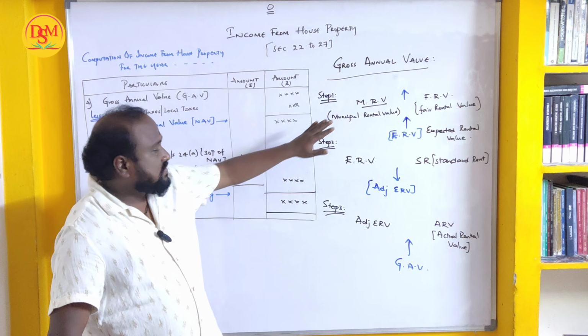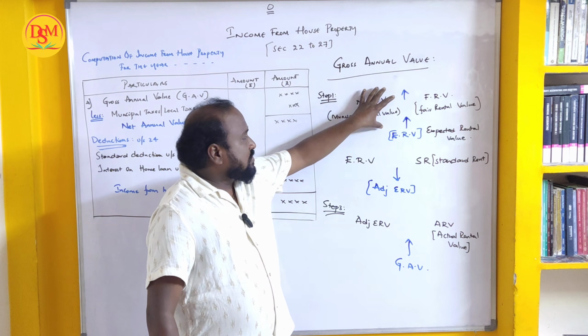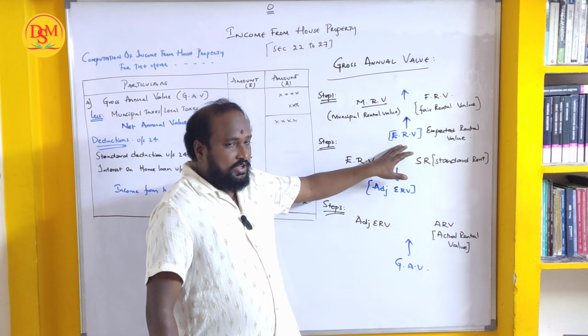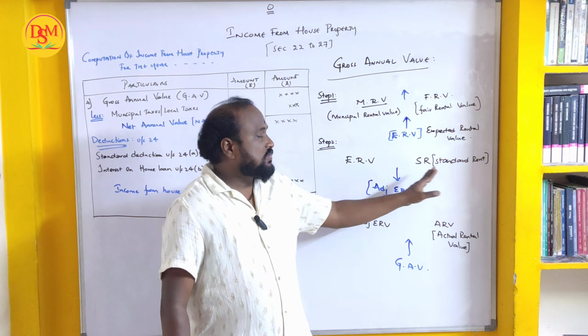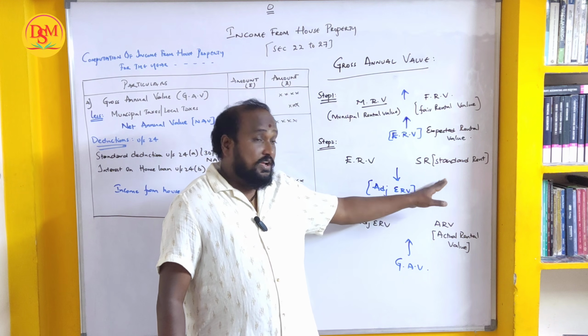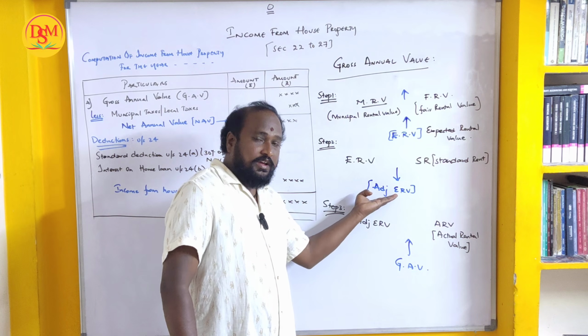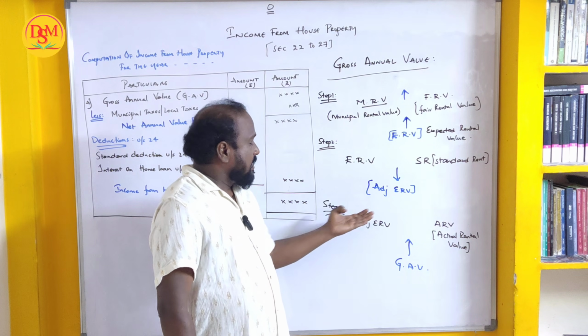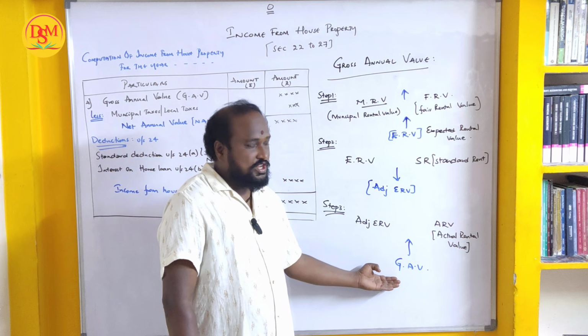First, step number 1: compare municipal rental value and fair rental value. The highest of the two is called ERV, expected rental value. Step number 2: compare expected rental value with standard rent, and the lower of the two is the adjusted ERV. Step 3: adjusted ERV and ARV, whichever is higher is called GAV.